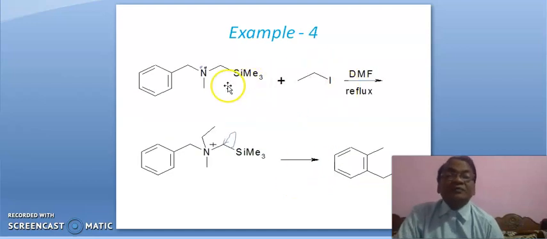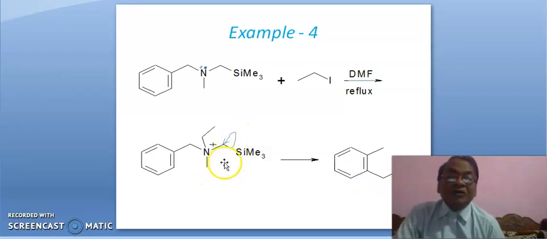Example 4. It is the substrate when it is heated with ethyl iodide and the solvent dimethyl formamide. When these two are refluxed, you will get this. It is nothing but quaternary ammonium salt. When Sommelet-Hauser rearrangement is imposed here, when this compound is heated with sodamide, you will get this. How?